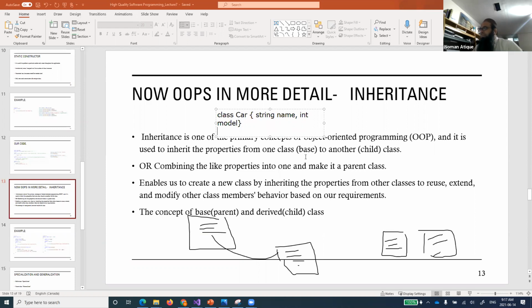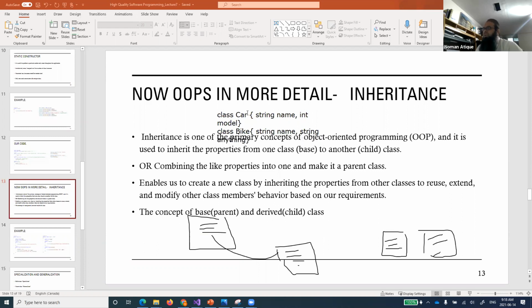So there's a class with certain features, and we might say that there are lots of other features as well. And what we do is that we try to combine those features. For example, there is another class, for example, bike, and it has got string name, etc., and it has got something else, right? So string anything. I'm just trying to explain, and we'll see the example as well.